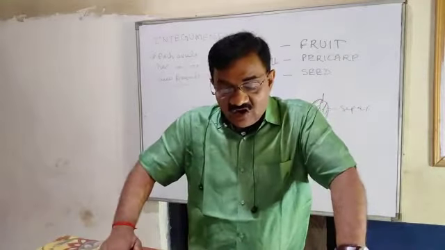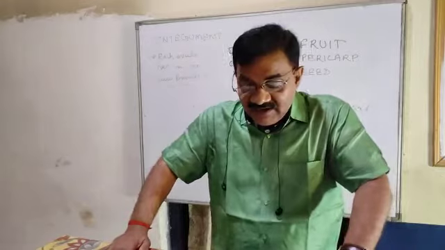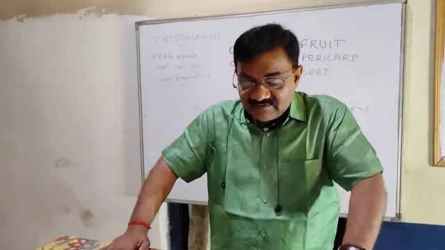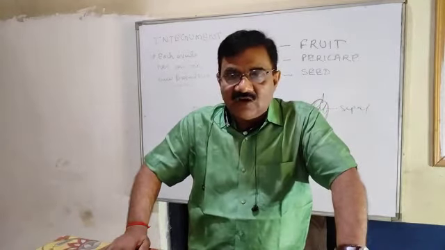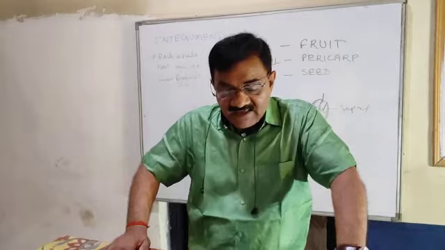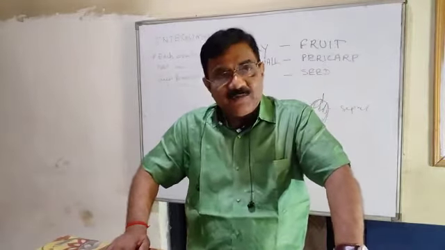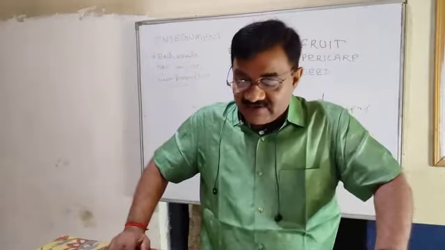Placenta, stalk of the seed, outer integument, testa, inner integument, tegmen, secondary nucleus, that is endosperm. Secondary nucleus means the central cell containing polar nuclei. The egg cell and synergids form the embryo, and the antipodal cell degenerates. So it was about the fertilization.